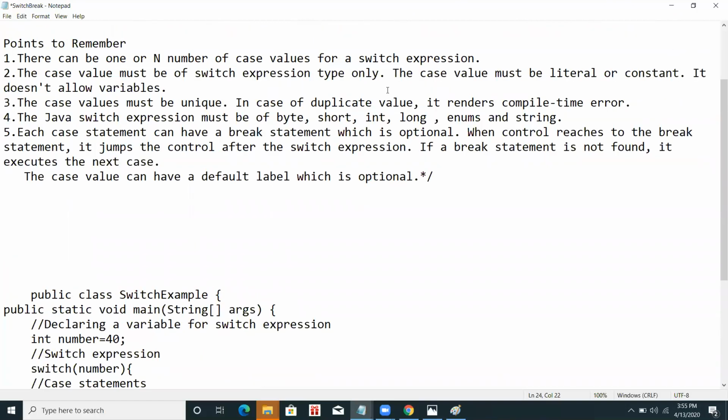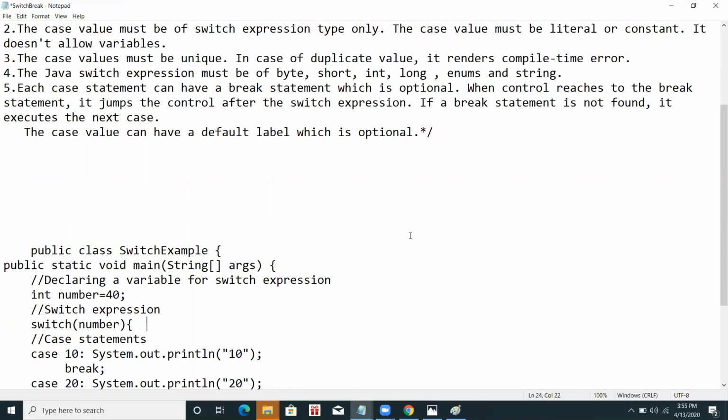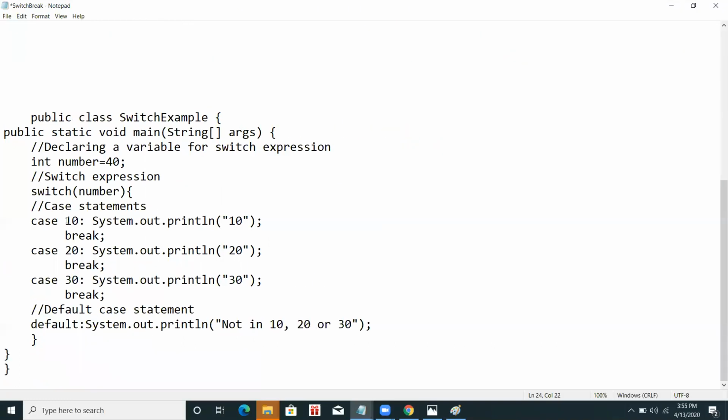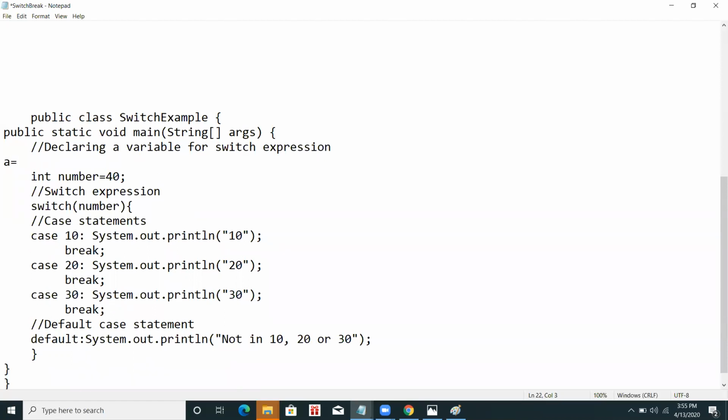And the second thing is that the case value must be a literal or constant. That is, the value should be constant. I cannot write a variable here. If I write int a equals 15, and in the case I write a instead of 10, then this will not work. It will match with a, not with the value which a is containing. So it only uses constants and literals, meaning values that cannot be changed.